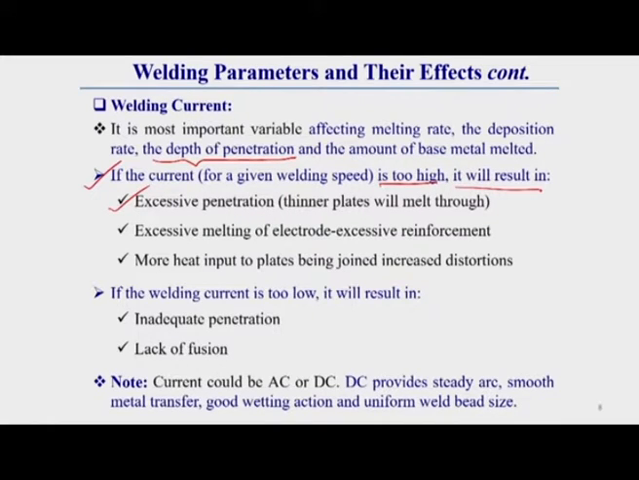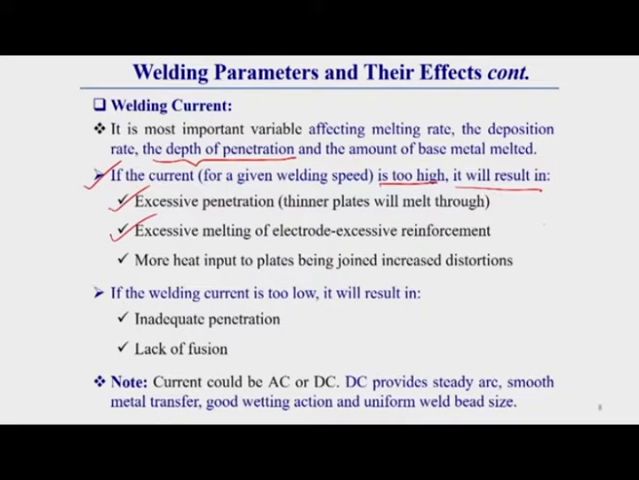So that is why, in case of high current, there is a chance to melt through in case of thinner material. So high current is generally not preferable in thinner plates. The second point is, if the current is too high, there will be excessive melting of the electrode, so there will be excessive reinforcement.